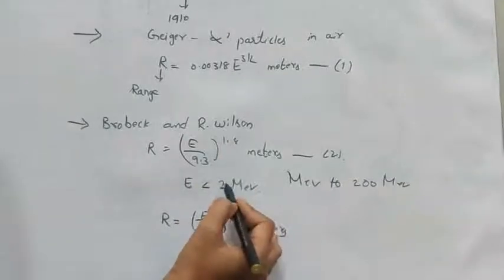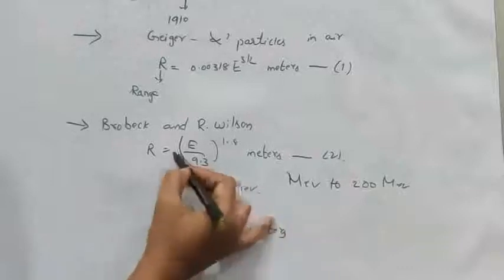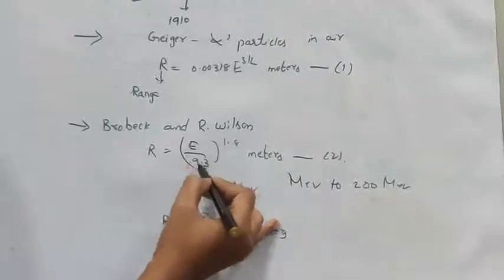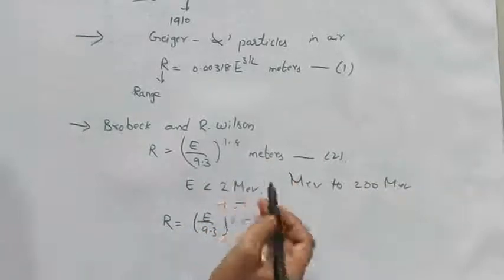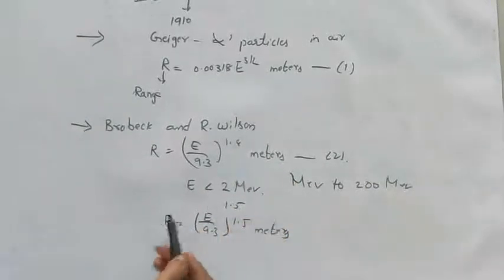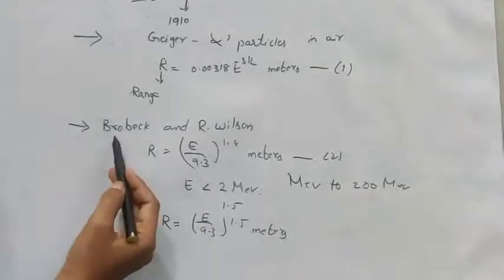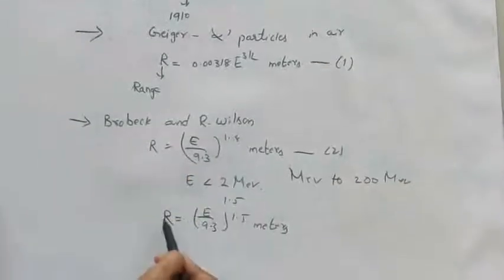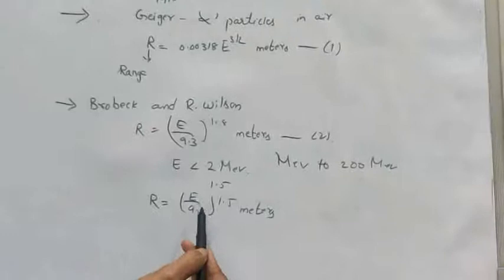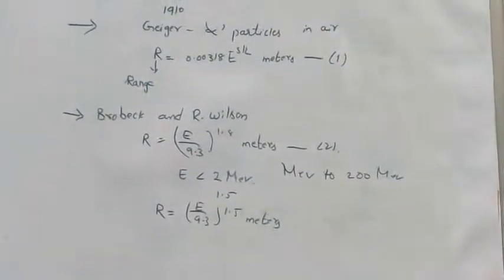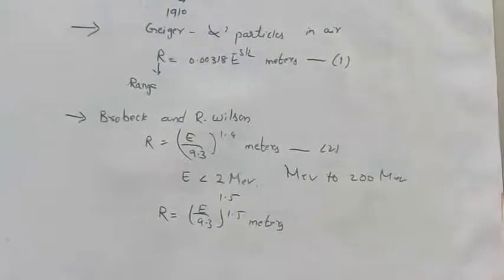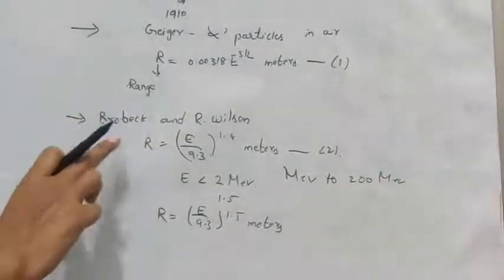Above 2 MeV, we are going to use R is equal to (E by 9.3) whole power 1.8 meters. Below 2 MeV, the range energy relation according to Brobeck and R. Wilson is R is equal to (E by 9.3) whole power 1.5 meters. So these are the two relations according to Geiger and Brobeck and Wilson.